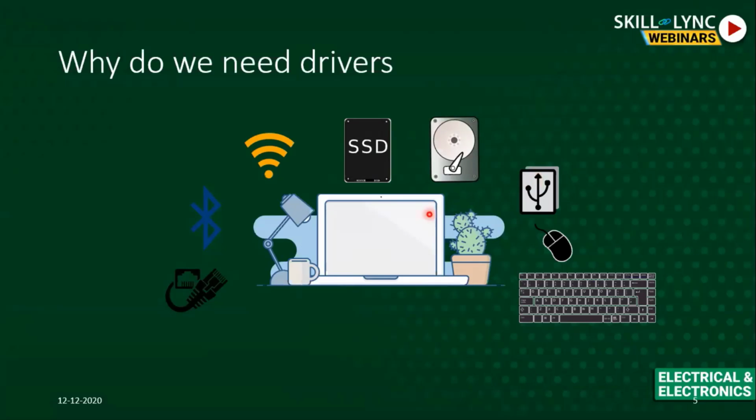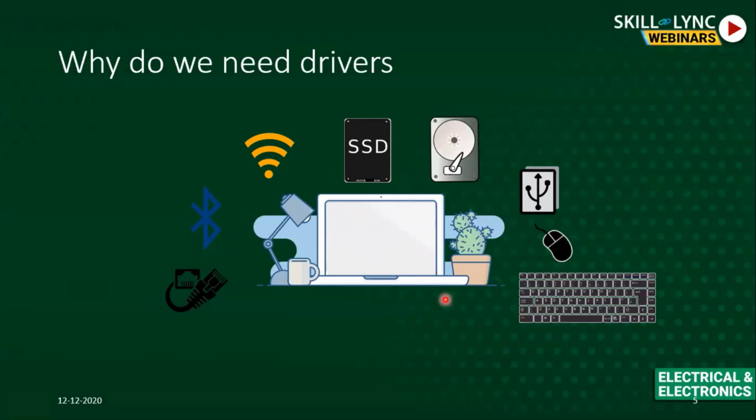So how will these things communicate? Why I'm saying this is because, let's assume you have a Lenovo laptop which has an Intel i5 processor maybe. That processor is of x86 architecture, right? Now, if I take a mouse, this mouse also will have some kind of processor, or microcontroller if I want to be specific, within it to function. This is again not from Intel. It can be from any company, of any architecture. So the language which this architecture understands and the language which that architecture understands can be different.